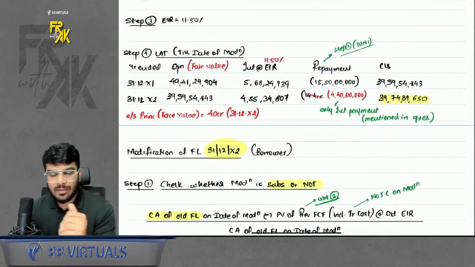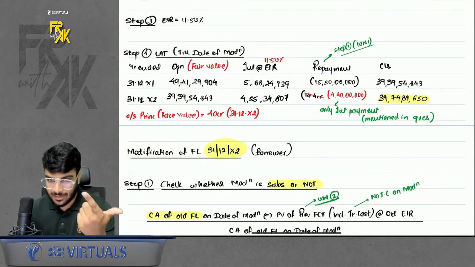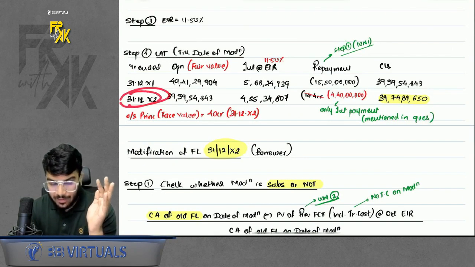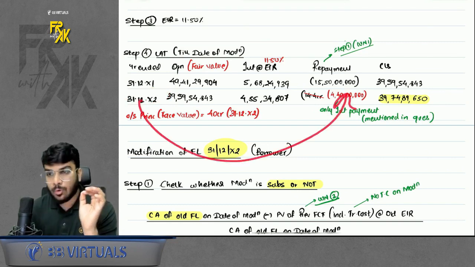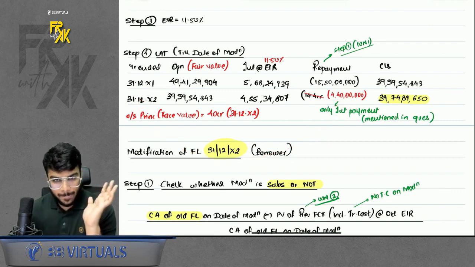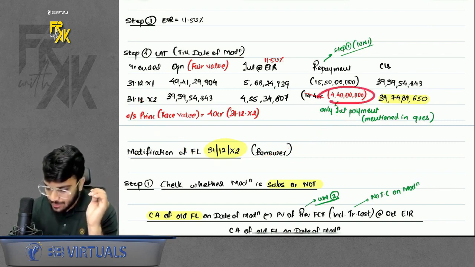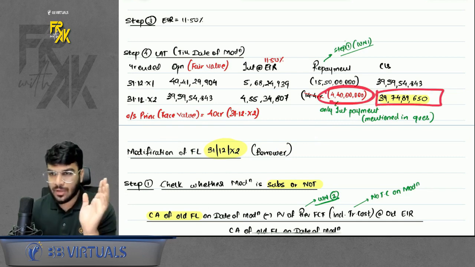Do remember, every year we are paying 2 payments. One is principal, one is interest. So it is said that when you are approaching the bank for modification, you don't have the money to make the principal repayment, but you only have the money to make the interest repayment. So you only made the interest repayment in the question. Now, if you are making the interest repayment, then this is the closing balance of your loan.